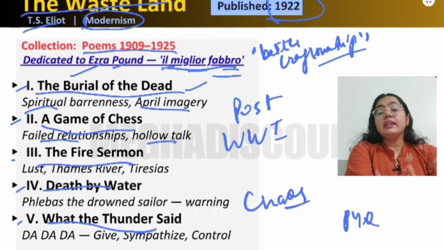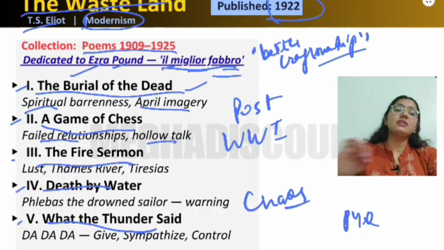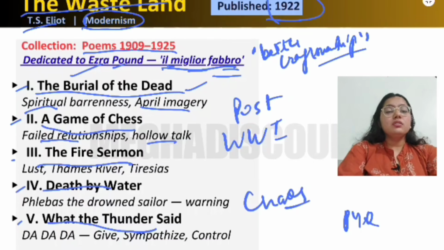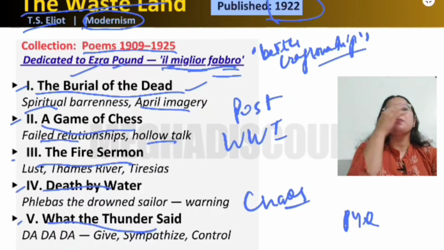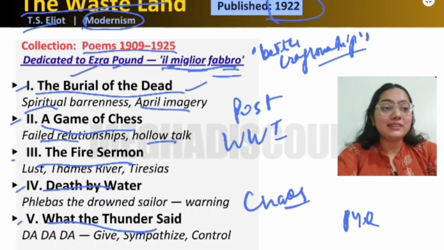So these are the three lessons that Eliot is giving. And there is also the resurrection of Jesus Christ in this stanza. This is just a revision video, so I cannot go into the detail of this poem. I will make a separate video on all of these poems someday. So let us not extend this poem, because we have more poems also. So this is The Waste Land.